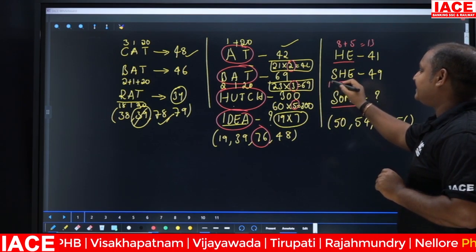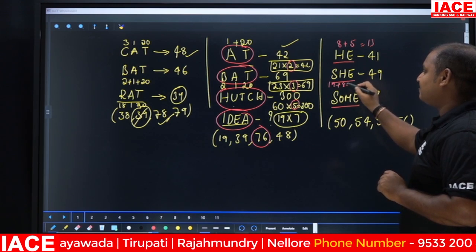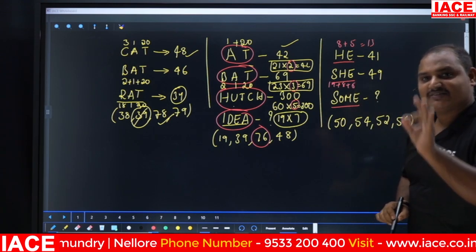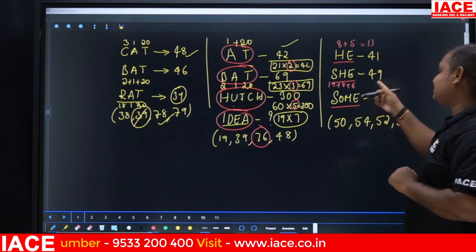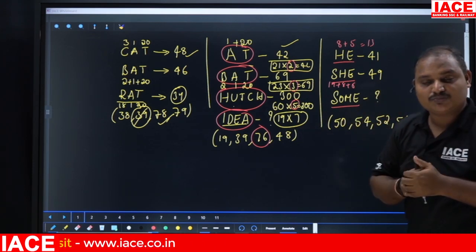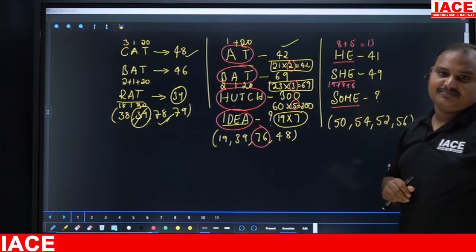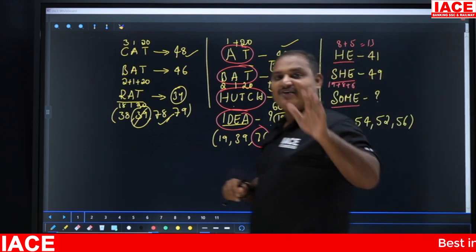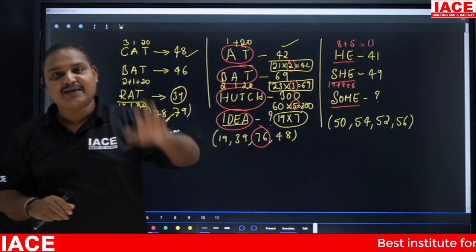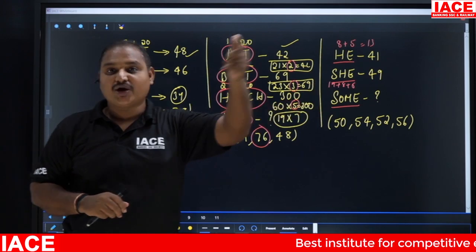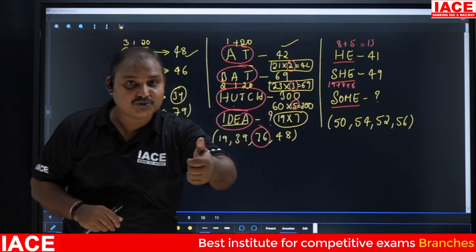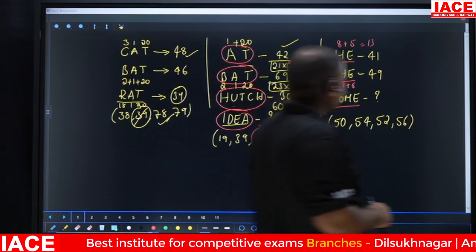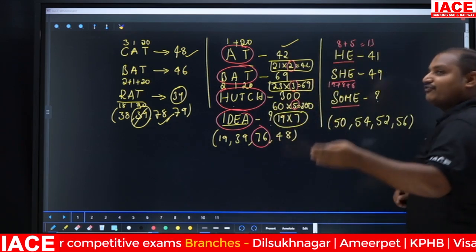Second one, this is 19 plus 8 plus 5, 27 plus 5, 32. This is also nowhere near 32. So what happened here? Whenever you apply the same logics on the question and you are not getting the answer, then what you need to do is approach it in a different manner.